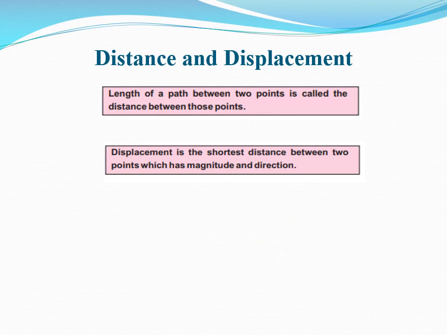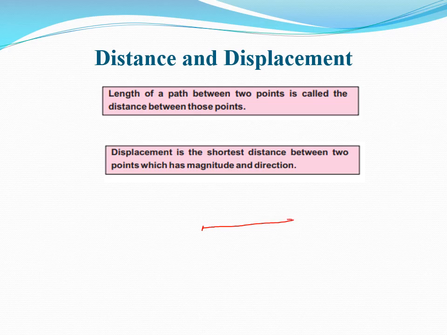Dear students, let's appreciate the difference between distance and displacement by the same example of your home and school. Suppose your home is here and school is somewhere here. While going from your home to your school, you may have different route paths like this, meaning you are moving along the road.